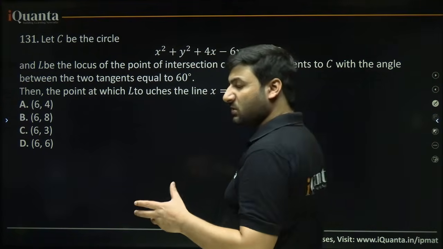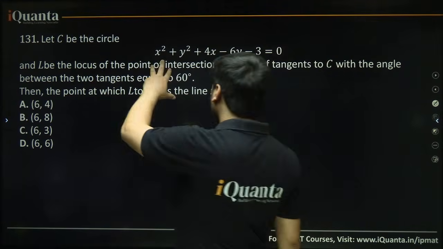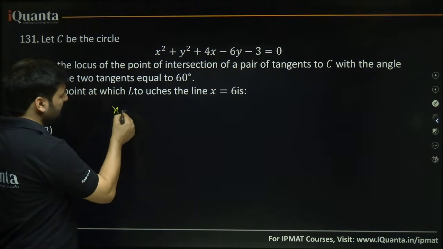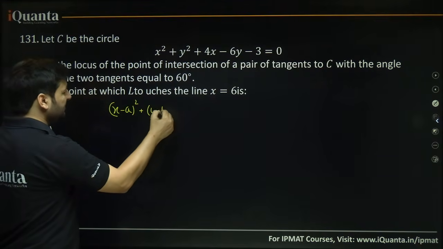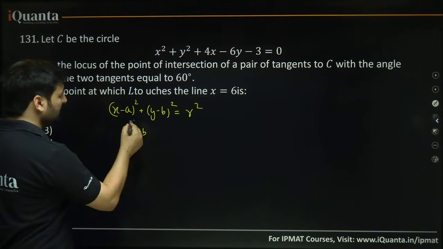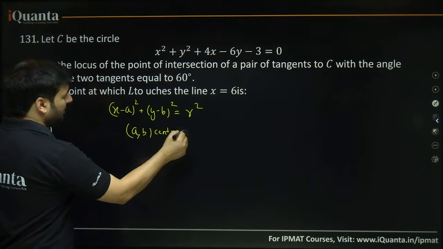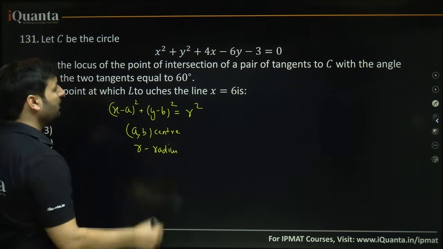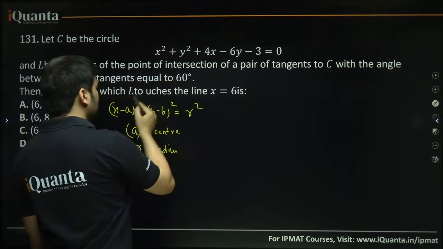Okay, L is the locus. What is locus? Locus means path, okay. C be the circle. You know that the general equation of a circle is what? It is (x minus a) whole square plus (y minus b) whole square equal to r square. Here r is the radius, (a, b) is the center, okay. So a comma b are the coordinates of the center and r is the radius in units, okay. So obviously this has to be broken down in such a way that I get x minus something or y minus something.